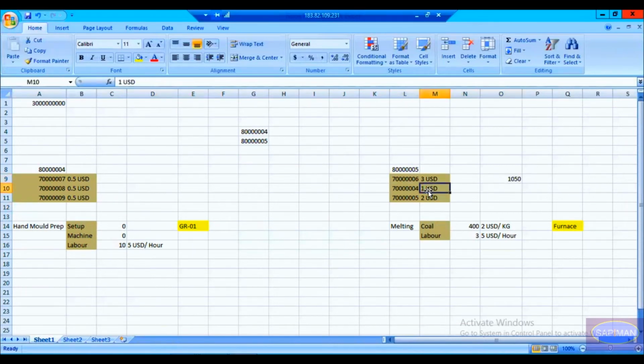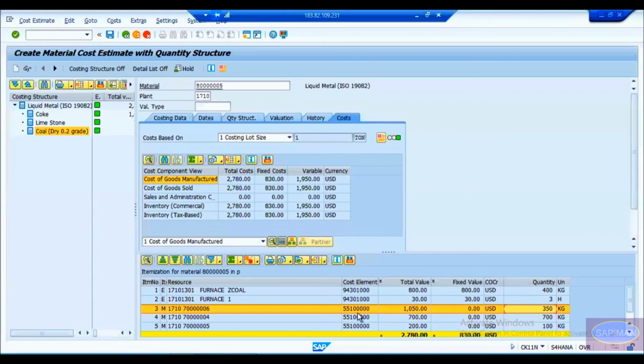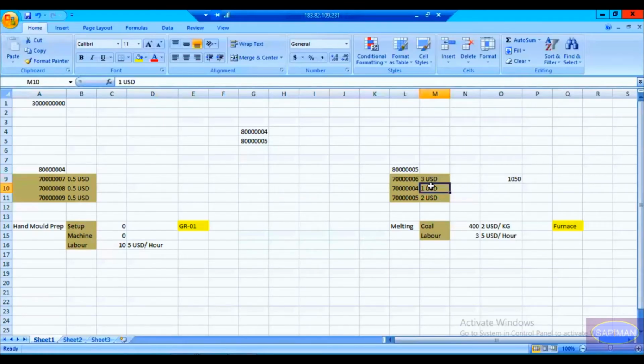Similarly, 70004 is $1 per kg. This one is 700 kg, so if it is $1 per kg, it will be 700 USD. Getting my point? Yes, sir. Per kg it is $1, but to produce this product we need 700 kg, so that means $700 for this material.